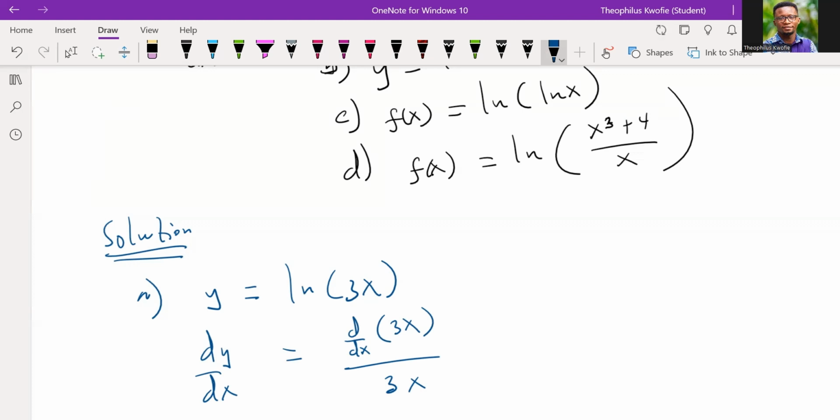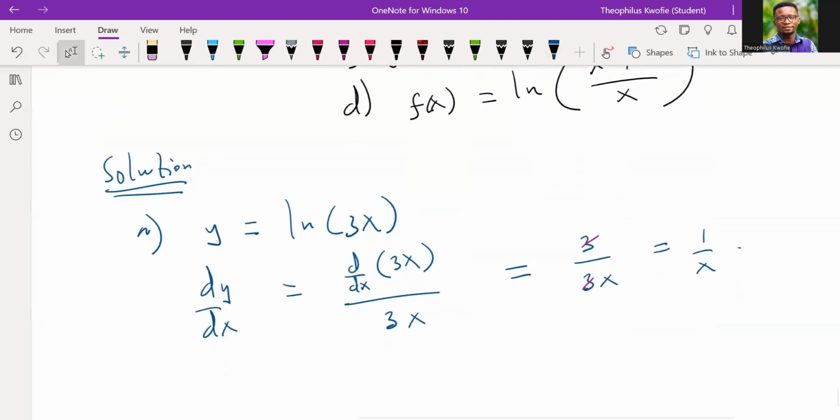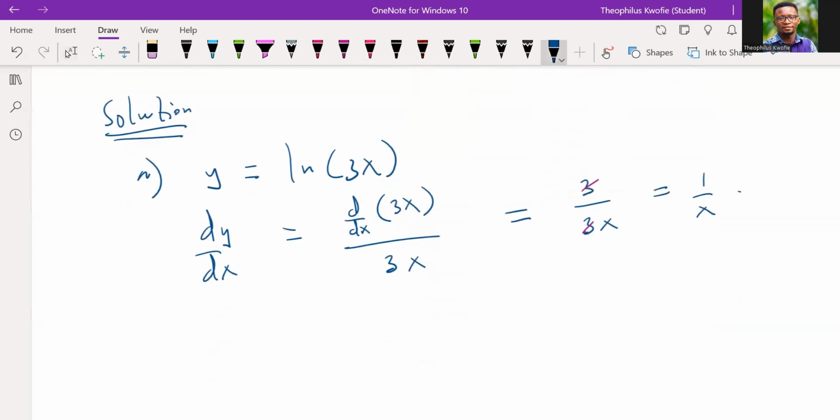This is very interesting, right? Good. So when you differentiate the input, 3x, what do we get? 3. Then we divide it by the input, and when you do your cancellation, you should get 1 out of x. Very, very important. Good students.